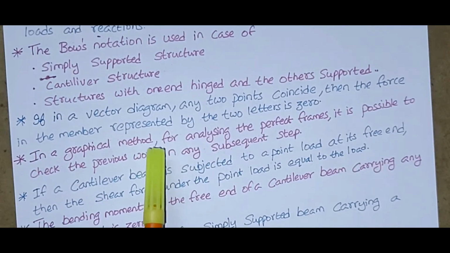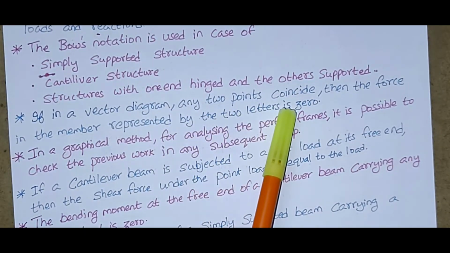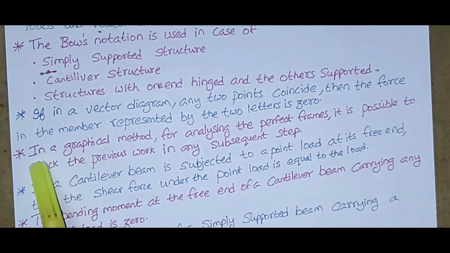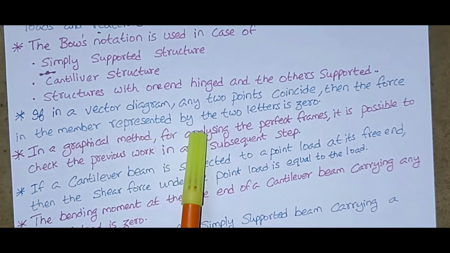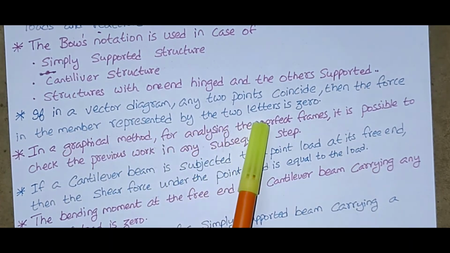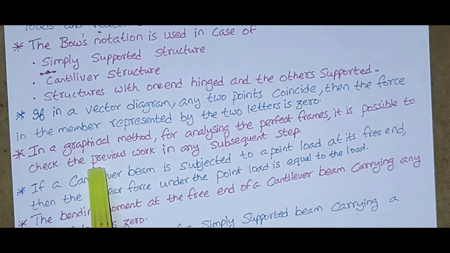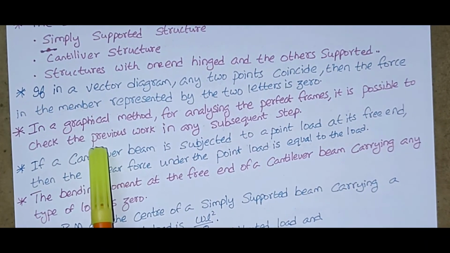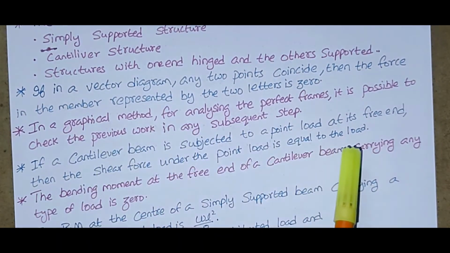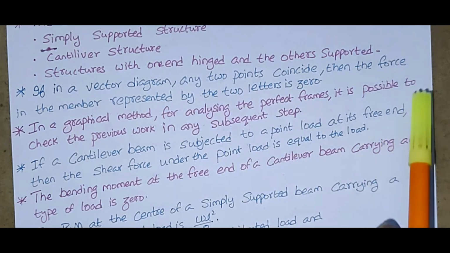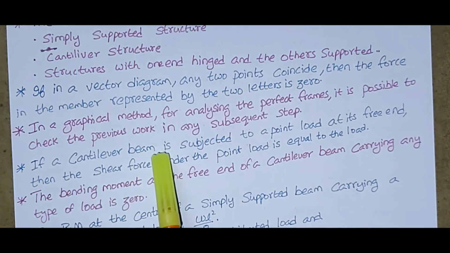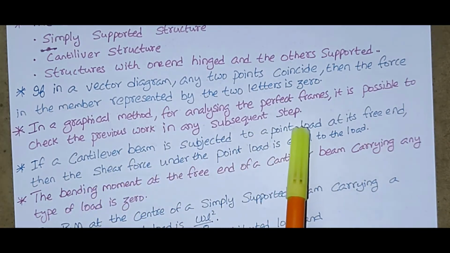If in a vector diagram any 2 points coincide, then the force in the member represented by the two letters is zero. In a graphical method for analyzing the perfect frames, it is possible to check the previous work in any subsequent step.